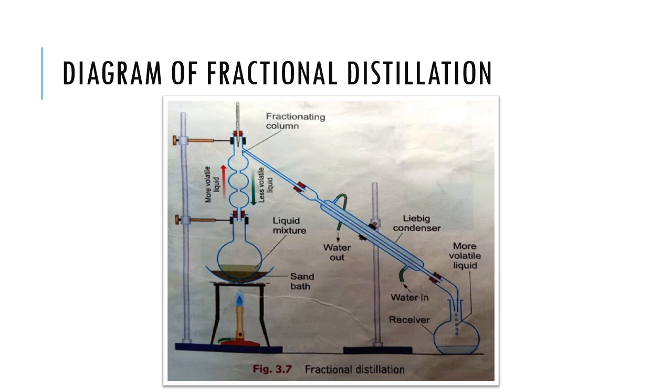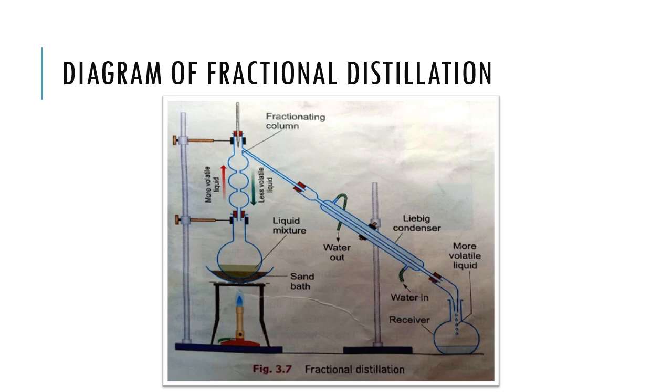Now here is a diagram of fractional distillation. This is similar to the distillation one except it has the fractionating column. So I will explain you here. The mixture of the liquid is boiled in a flask and vapors are passed through the fractionating column. The vapor of the liquid with a lower boiling point rise and the vapors of that which has higher boiling point, they will condense in the bulb like traps. You can see here in the fractionating column the bulb like setup is there. The higher boiling liquid may also come back to the flask.